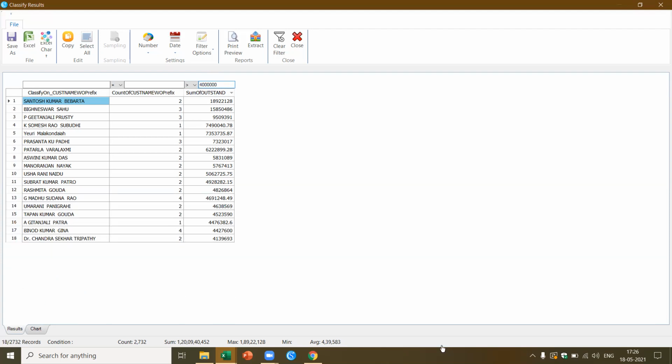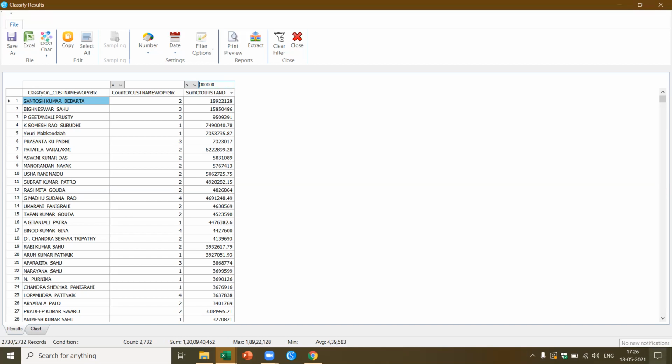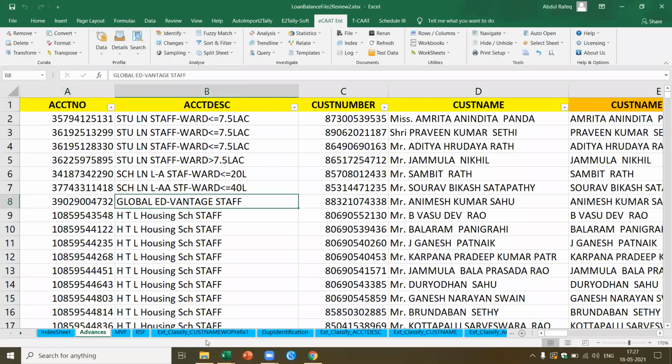So this is where I said you can make the data talk. You can ask the data some questions and you can get what are the numbers. For example, you want to pick up all loans which are greater than 20 lakhs. You find there are 79 accounts which are greater than 20 lakhs. This is how you can analyze the data and you can interrogate the data. Now you want to extract these loan accounts, just save this in Excel. All the 79 account details will be saved in Excel. Okay, so this is how we perform the analysis. This is what I showed you.